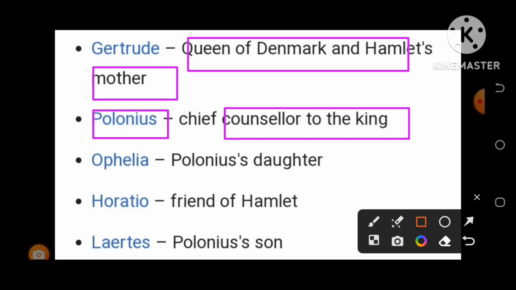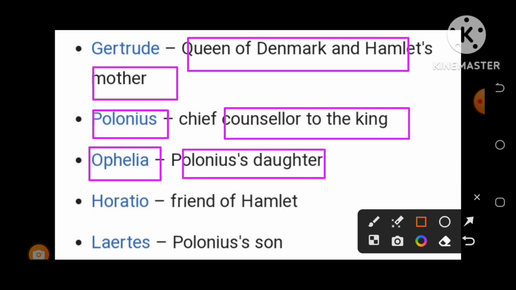He had one son, Laertes, and one daughter, Ophelia, a glaring character in the tragedy. Next one is Ophelia, whom I have just discussed. She is Polonius' daughter. Yes, Polonius, the most senior, most important figure in the play.